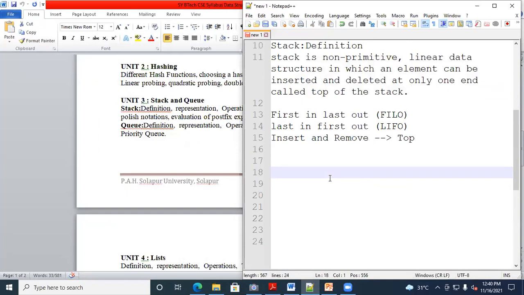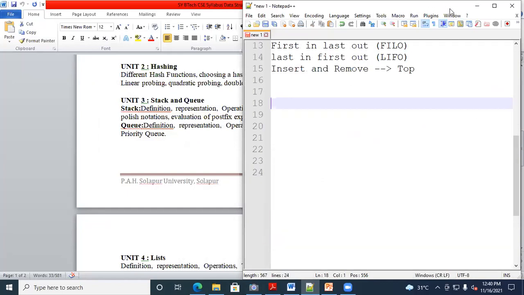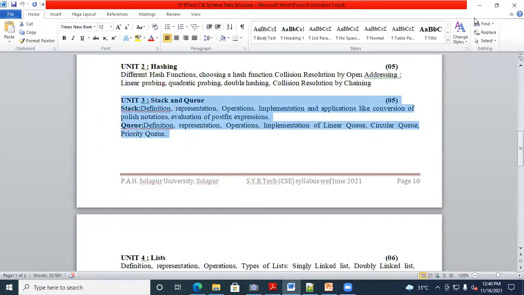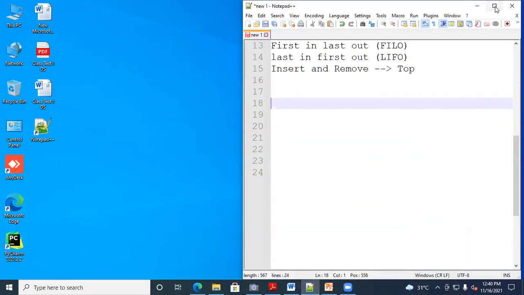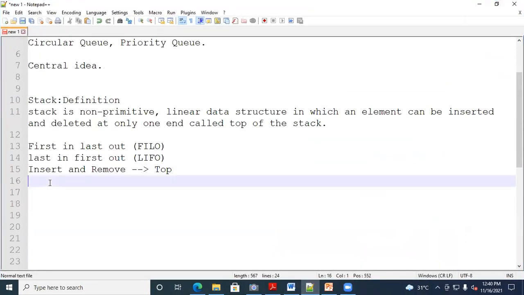Now we'll discuss the terminologies. So how many terminologies we are using? All these terminologies we will discuss here. Now this notepad is visible to all. Is it visible? Yes, sir.